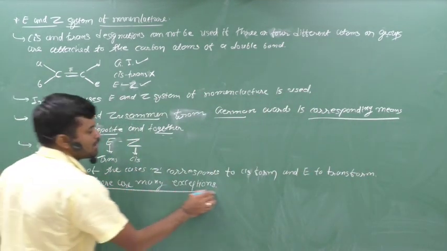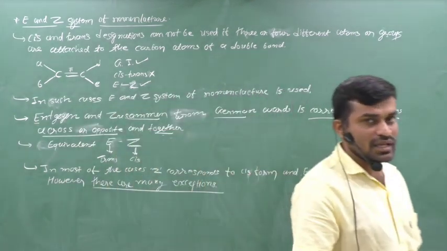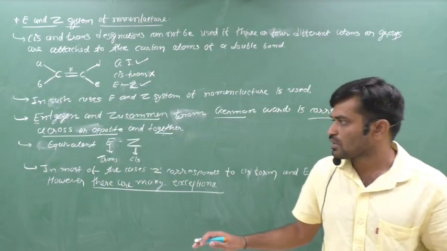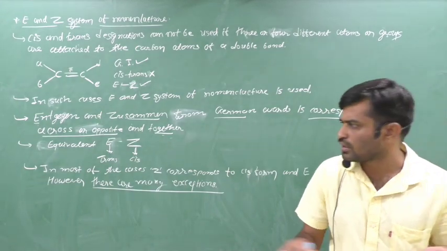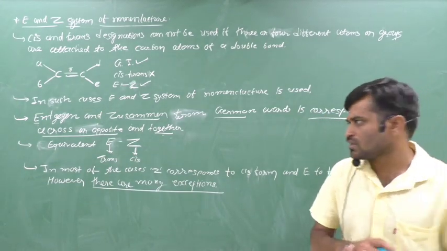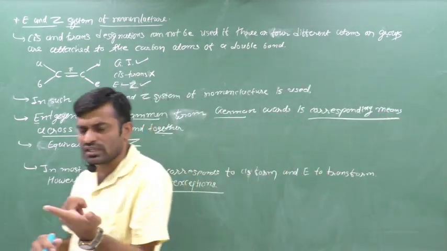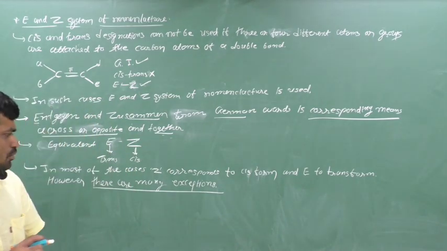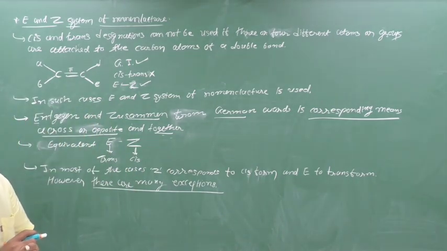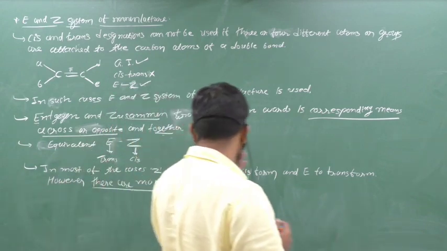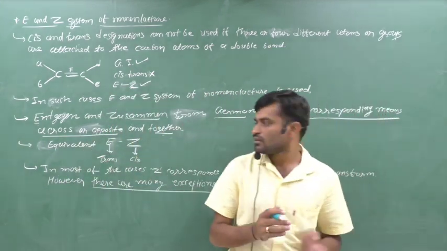However, there are many exceptions. That means not all cis forms are Z, and not all trans forms are E. In most cases E corresponds to trans and Z to cis, but some exceptions are there. Clear?